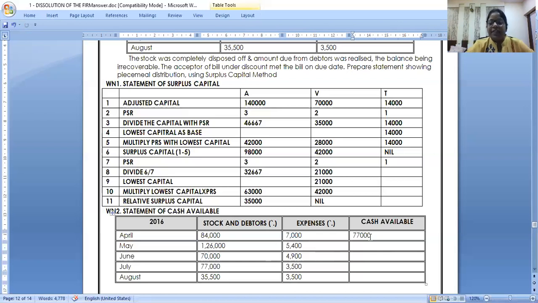Okay, finished? Yeah. Say the answers. Someone can unmute and say all the totals. How much are you getting as the answer, please? Any one of you? How much is cash available in May?